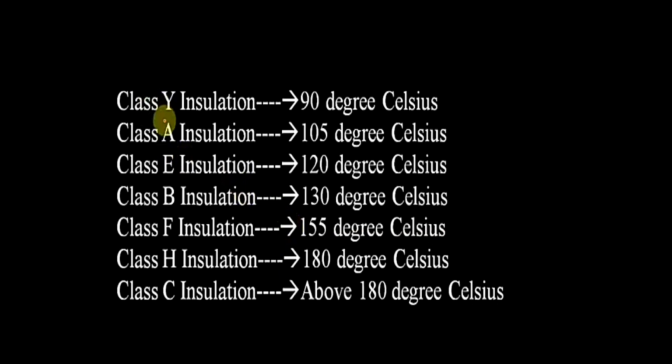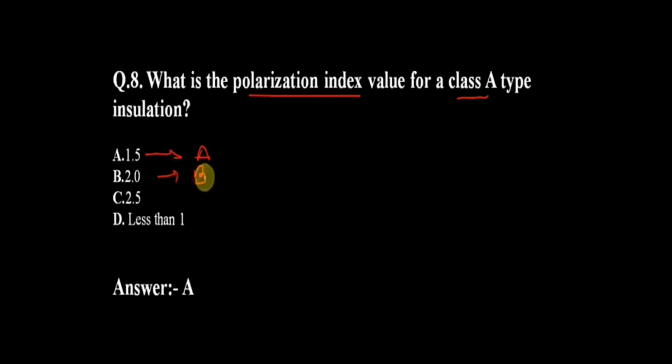Class Y insulation 90 degrees Celsius, class A insulation 105 degrees Celsius, class E insulation 120 degrees Celsius, class B insulation 130 degrees Celsius, class F insulation 155 degrees Celsius, class H insulation 180 degrees Celsius, and class C insulation above 180 degrees Celsius. So these are the 7 classes of insulation.